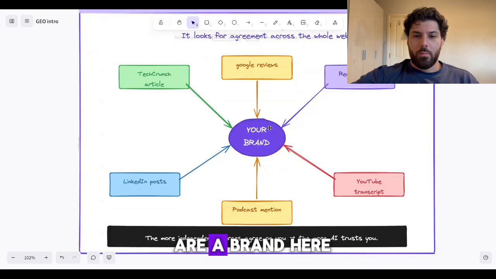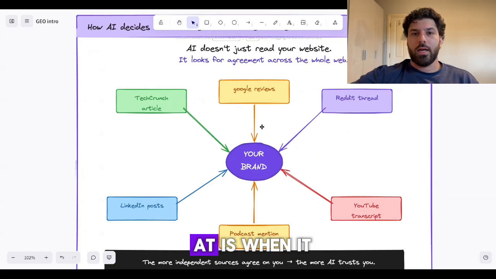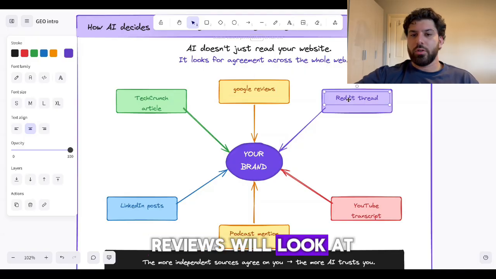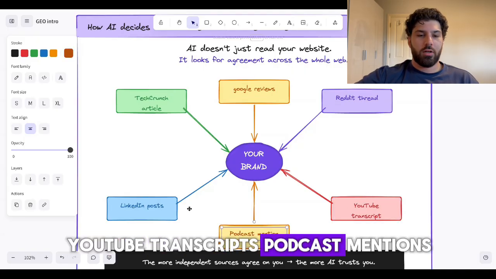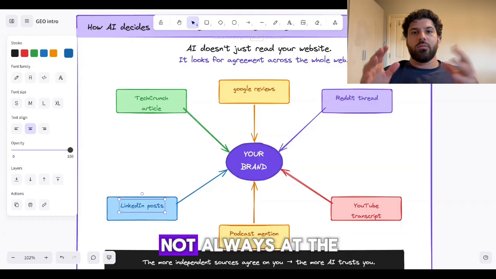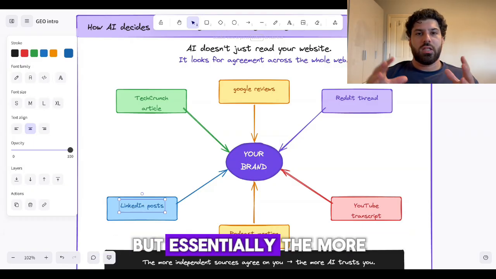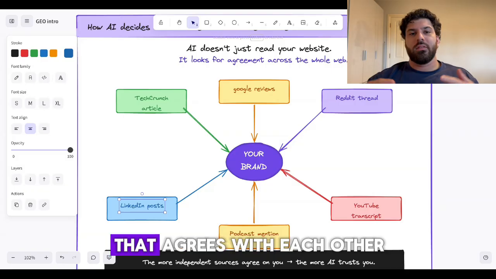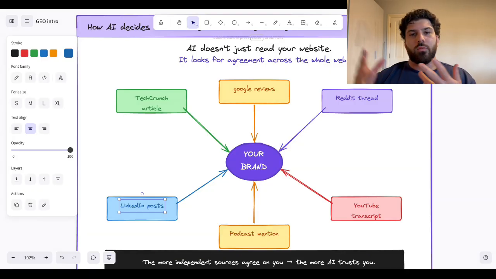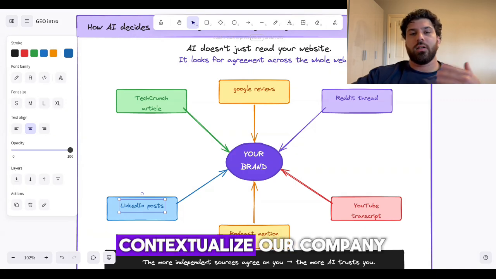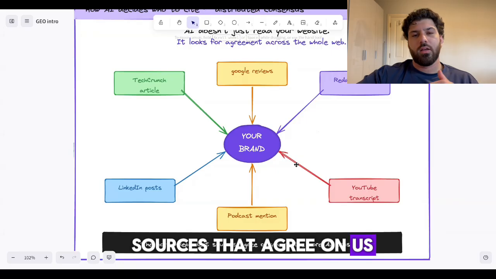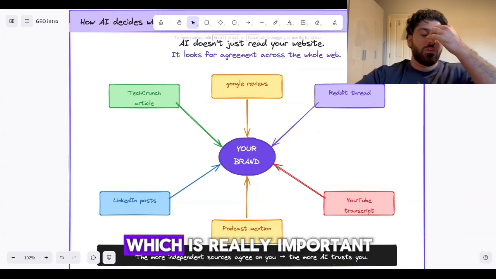So let's say we are a brand here. What AI will look at, when it scours the web, is PR articles, Google reviews, Reddit threads, YouTube transcripts, podcast mentions, LinkedIn, and other social media content in different ways, not always at the same time. But essentially, the more information we have about us online that agrees with each other, the better the perception of our brand and the easier it is for AI to contextualize our company. So the more independent sources that agree on us, the more that AI trusts us, which is really important.